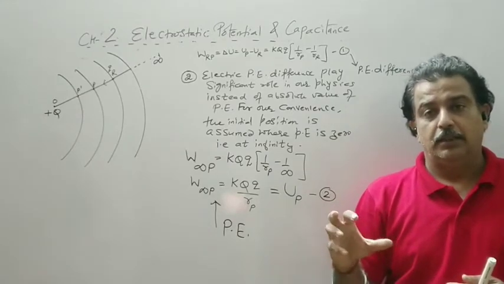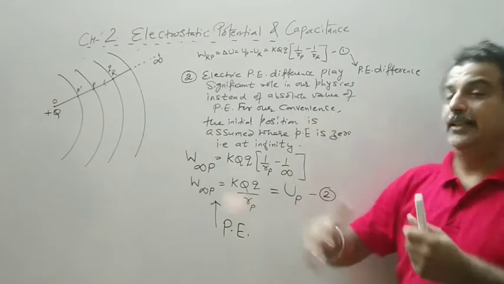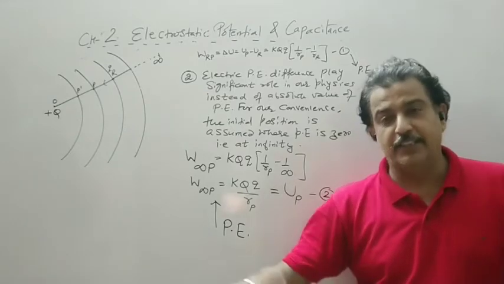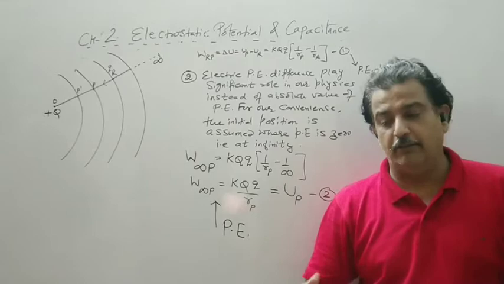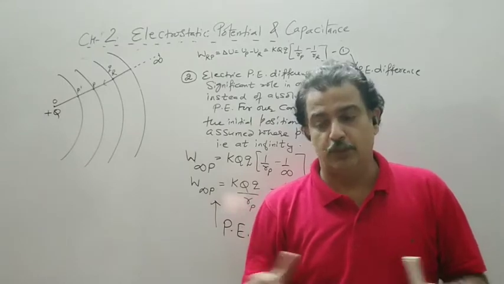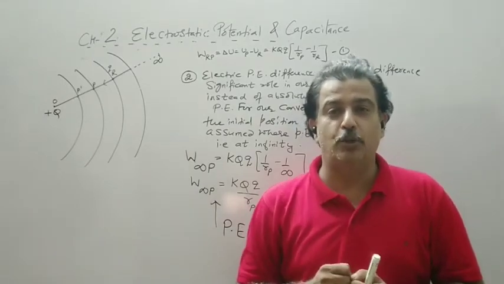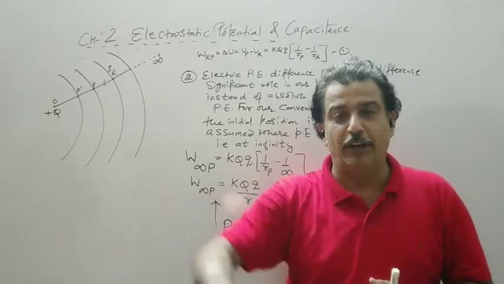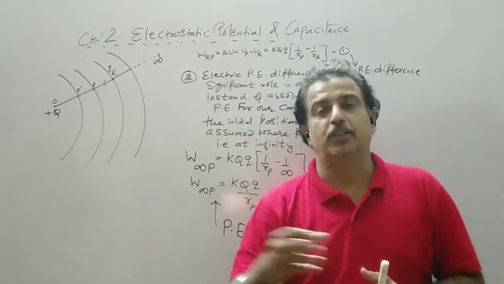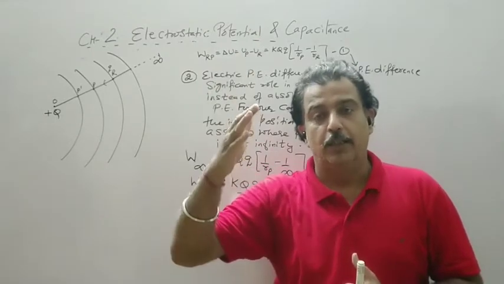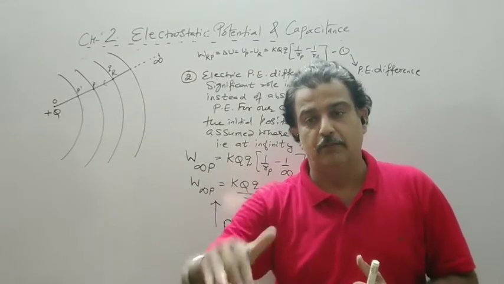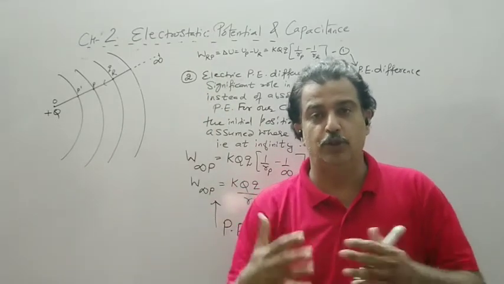If infinity is not given, then you have to decide the reference for the potential energy. For example, the surface of the earth is considered to be a reference. So whatever height we move up, we measure it from the surface of the earth. We assume the potential, but actually the distance should be measured from the center of the earth. So if I move 5 km from the surface of the earth, I have to measure the distance from the center of the earth. So the total distance will be RE, the radius of the earth, 6400 km, plus whatever height you have moved up.